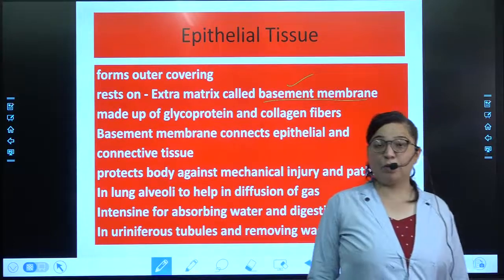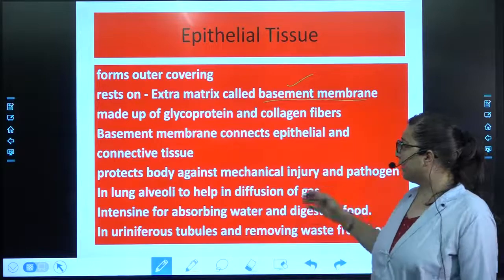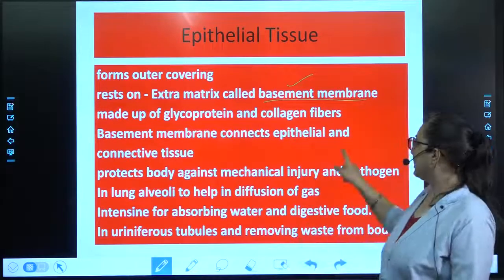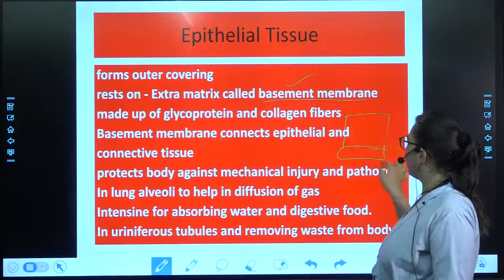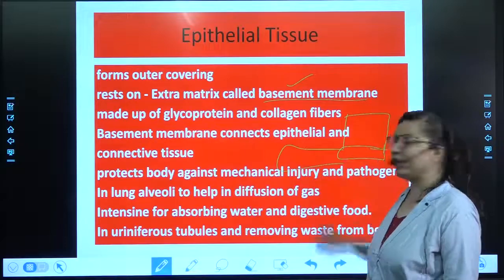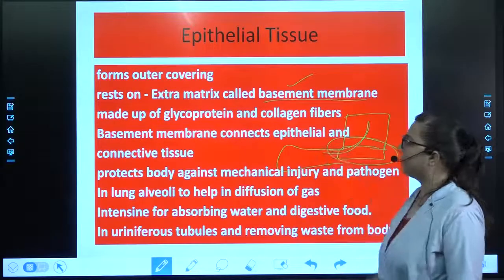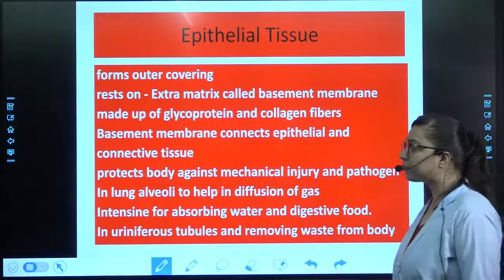And what is it made up of? Glycoprotein and collagen fibers. Then what is the basement membrane connecting? This is the basement membrane over here at the end. Here you have any of the epithelial tissue, here will be any connective tissue. Both of them are bound by this basement membrane. So that is the function of the basement membrane.